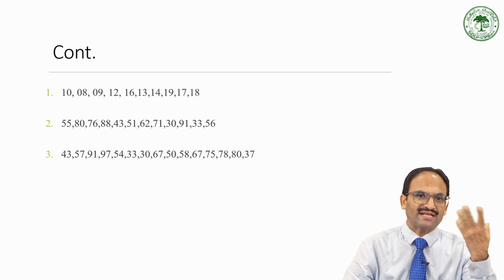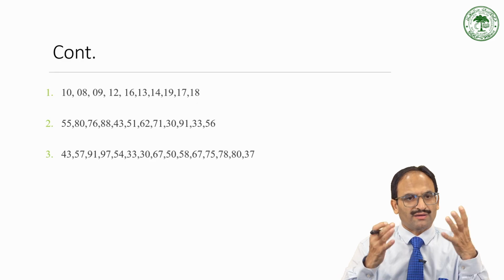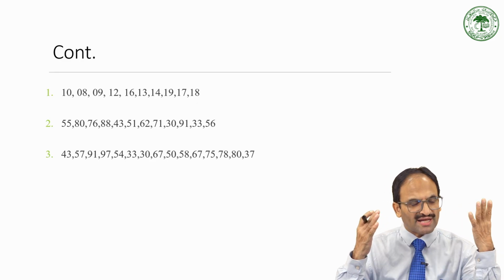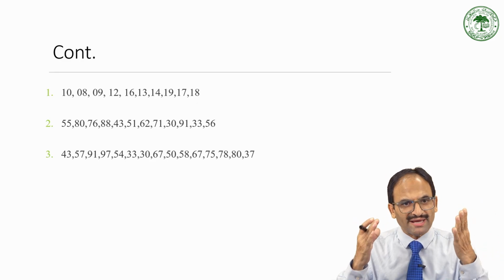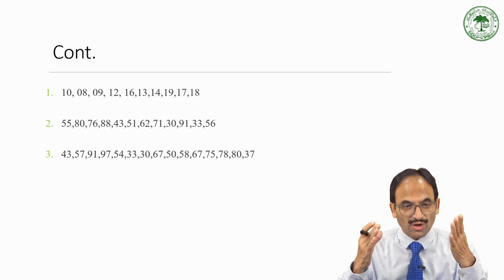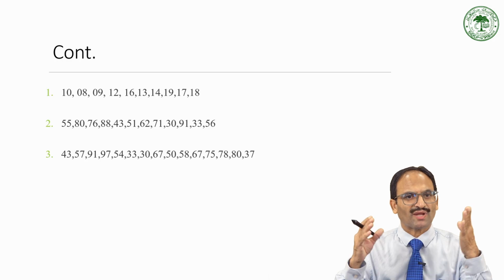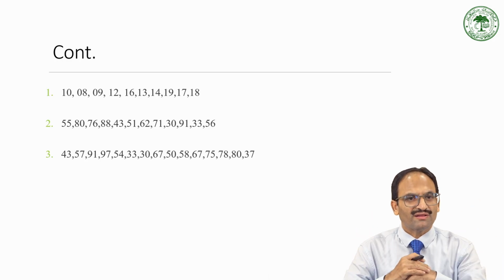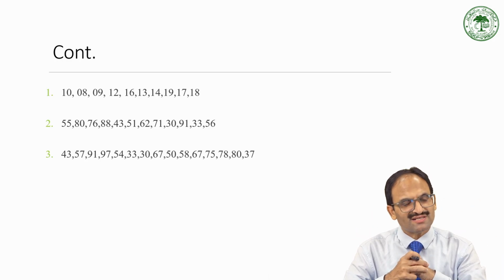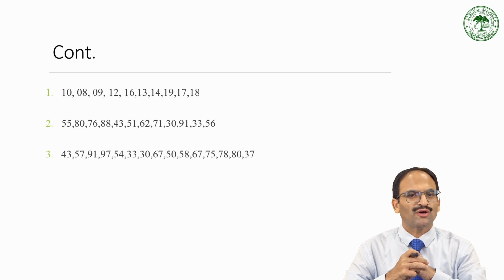Let's take the second example. In the second example, the numbers are a little bit bigger, and there are more of them. So if you see, it is 55, then 80, 76, 88, 43, 51, 62, 71, 30, 91, 33 and 56.